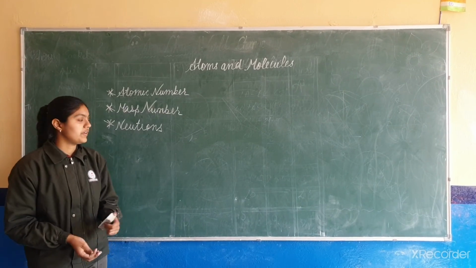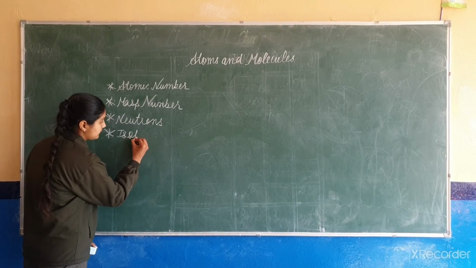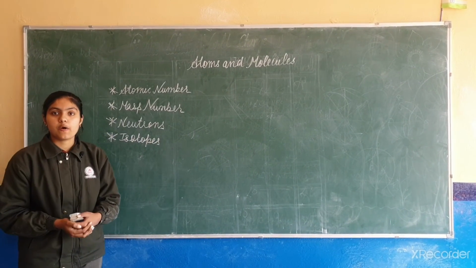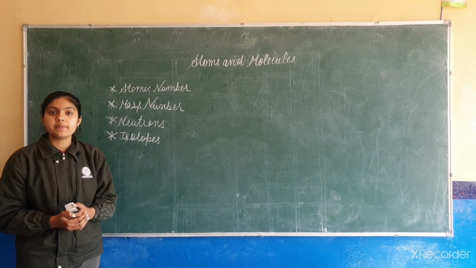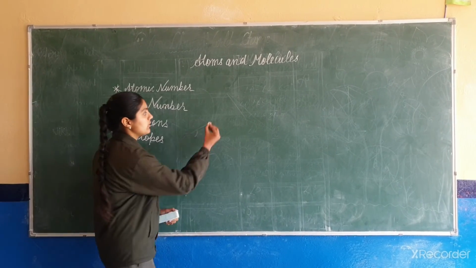Now our next topic is isotopes. So friends, what do you mean by isotopes? Isotopes are atoms of the same element which have different mass numbers but the same atomic number. Let's take the example of hydrogen.